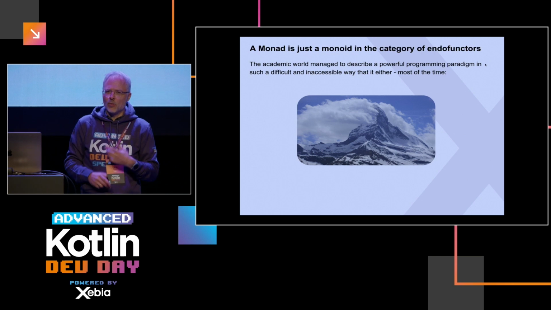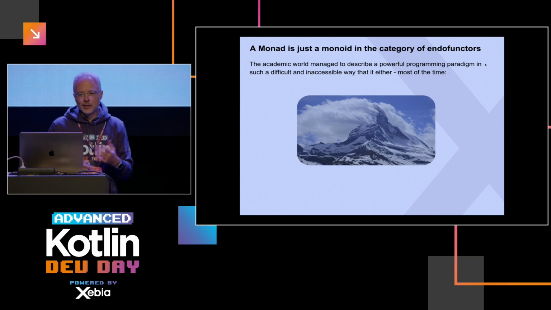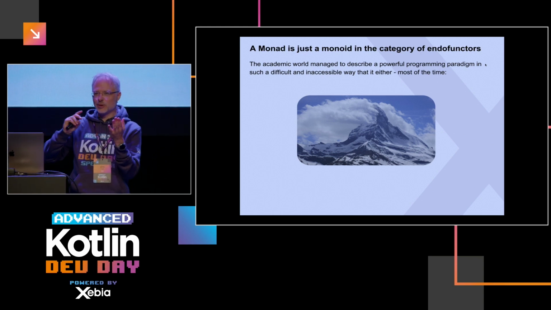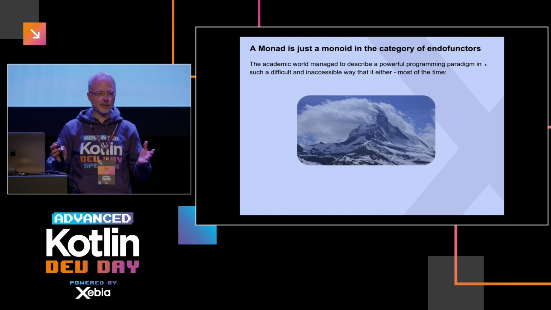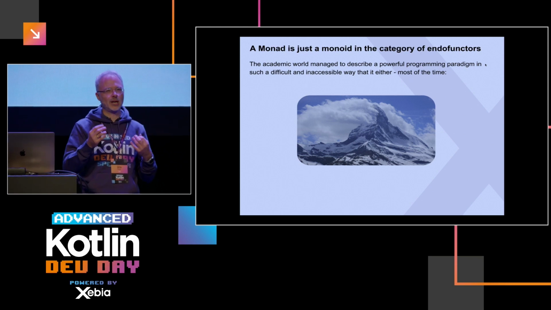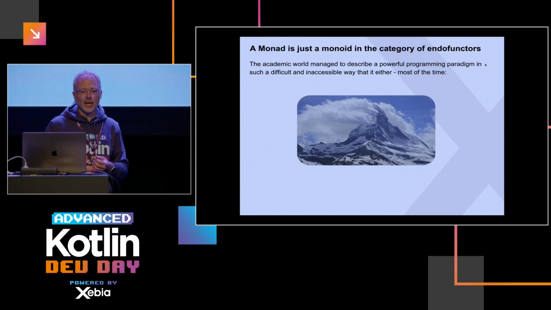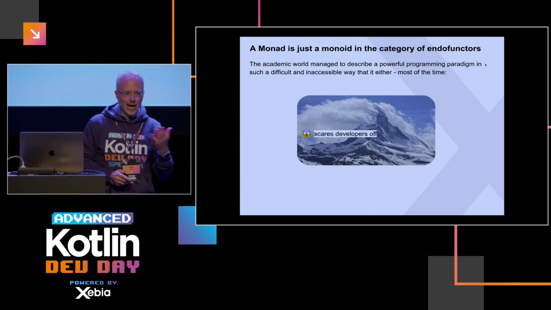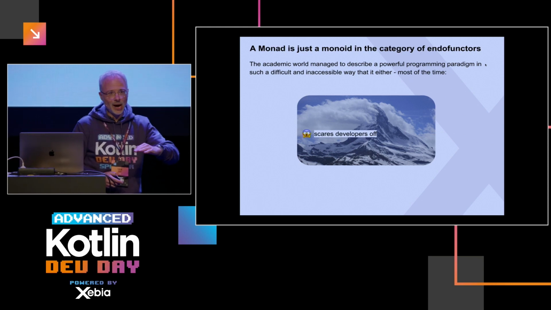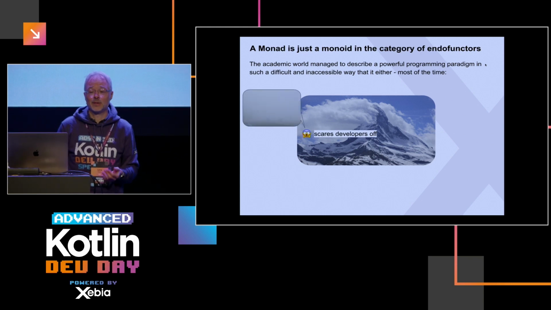Well, why is it a danger zone? The reason is that academia managed to create such confusing terminology, which we then try to port and interpret in software, which is really far-fetched from something you can relate to the real world. So most of the time, developers are scared of it, because when you stand at the beginning of this mountain and look up, the only thing you see is mist, right?